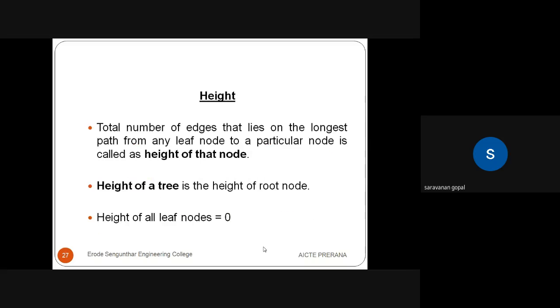What is height? This is also one of the terminologies we use in trees. The total number of edges on the longest path from a particular node down to a leaf node is called the height of the node. The height of the tree is the height of the root node. The height of a leaf node is 0.